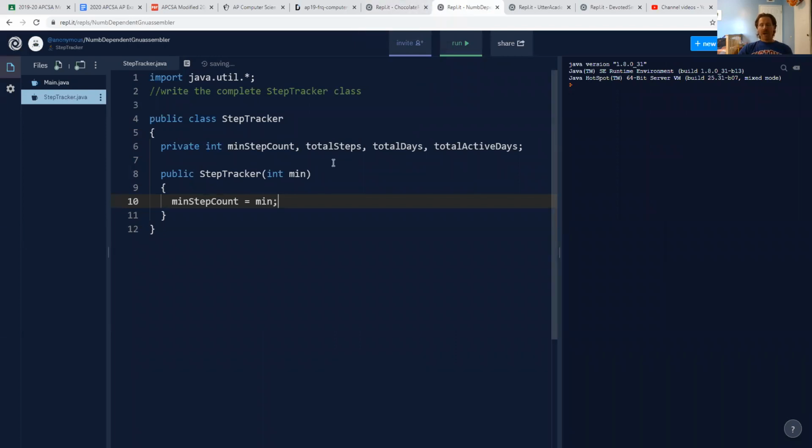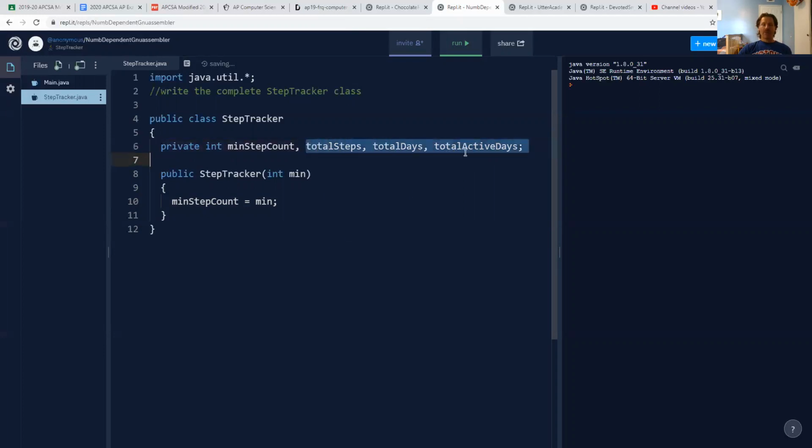And so I determined that, for example, if I need a step tracker to be able to determine an average of steps per day, I need to know total steps, total days. So I'm going to need variables to track those things in. And then also, if there's a method that says how many days have been labeled active, I'll need a variable to hold on to that information so that I can access it at any point.